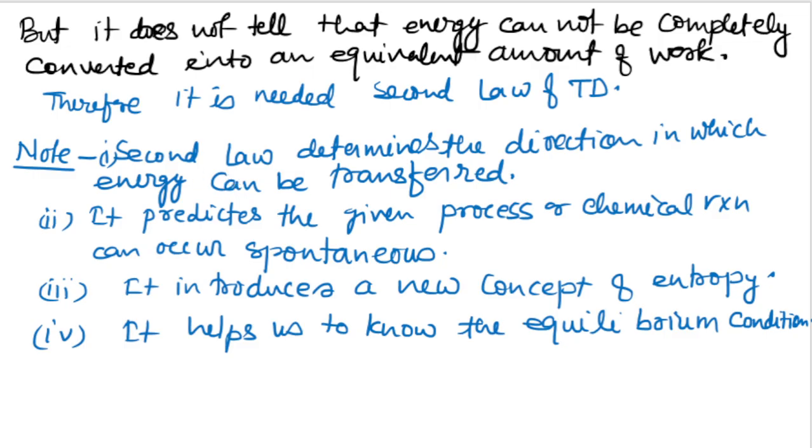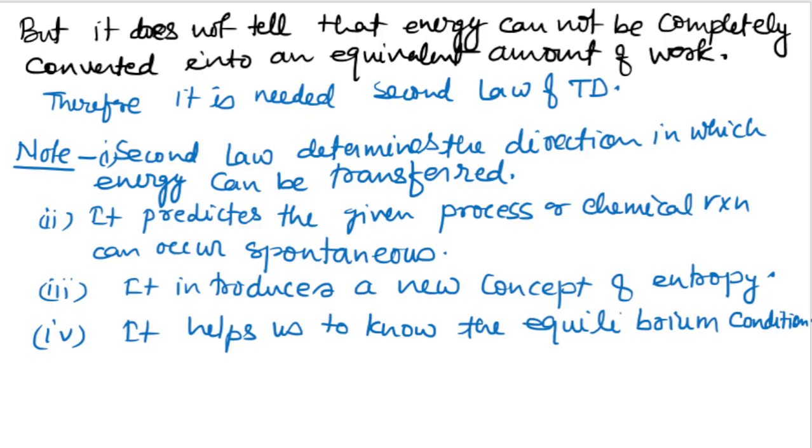So the second law of thermodynamics determines the direction in which energy can be transferred. It tells about the direction and also predicts the process or chemical reaction that can occur spontaneously. It also introduces a new concept of entropy and also helps us to know the equilibrium condition.